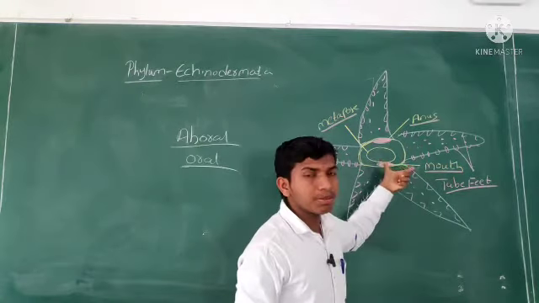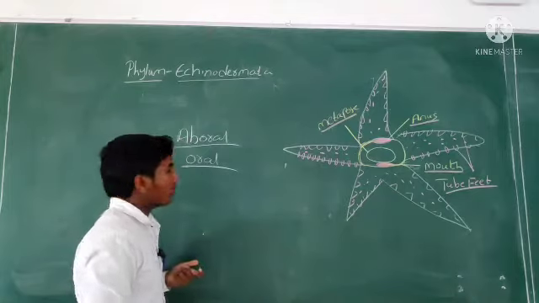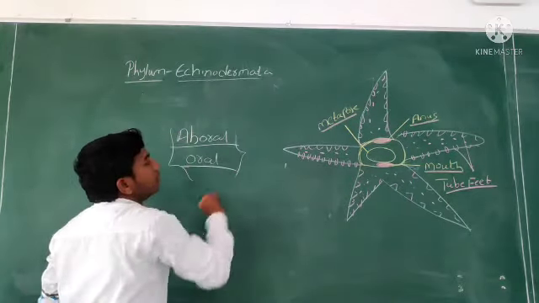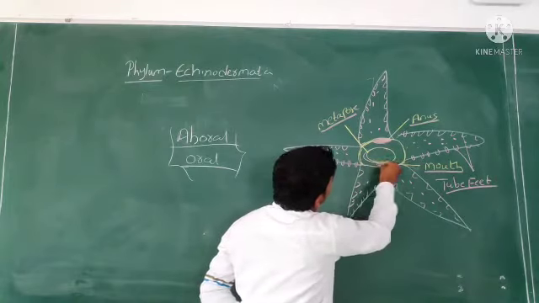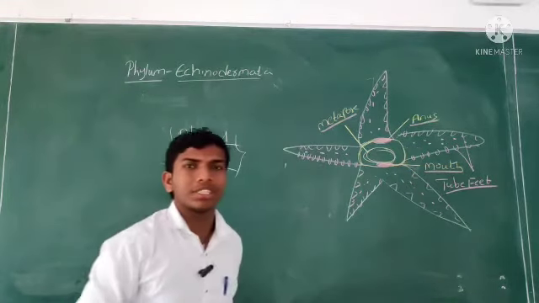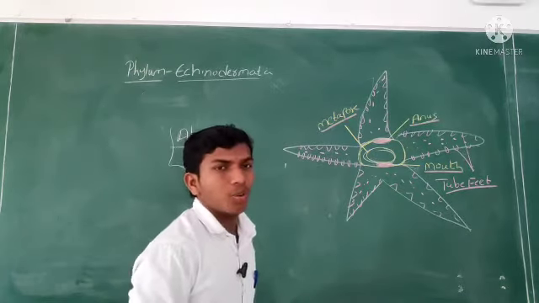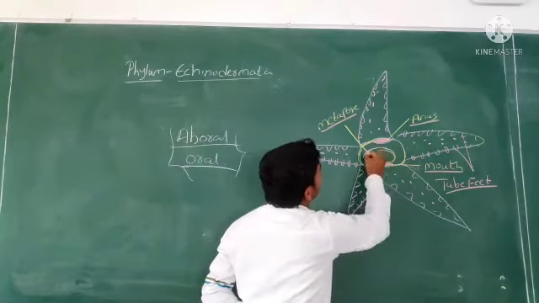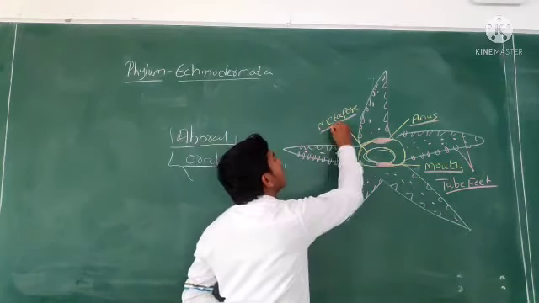If the anus is present dorsally, that is aboral. These are important. Next, at the center of the starfish, one round circular structure is present. That is called the madreporite.